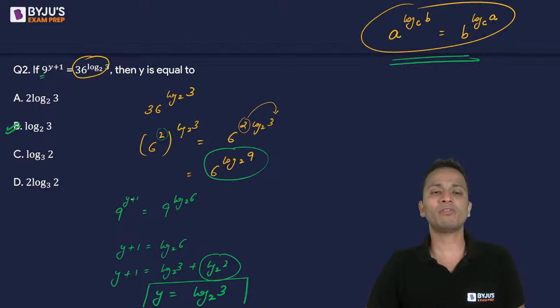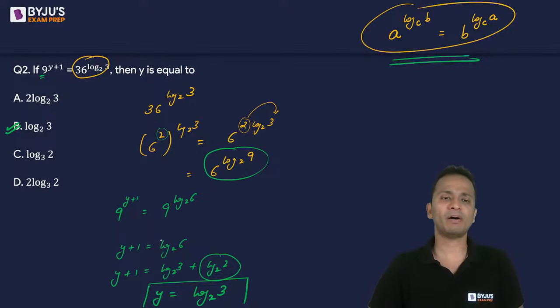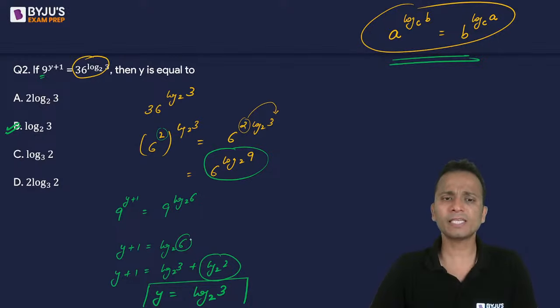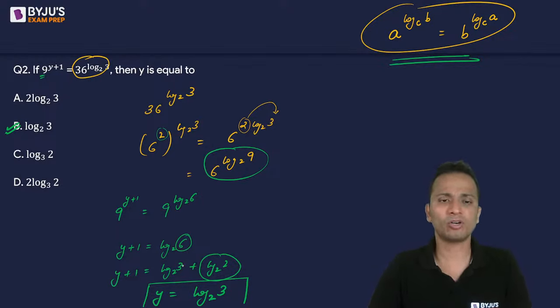So now 9 raised to the power y plus 1 is equal to 9 raised to the power log of 6 to the base 2. Then I have simplified it by equating the powers. Y plus 1 is equal to log of 6 to the base 2. 6, which is 2 into 3, can be written as 3 into 2 or 2 into 3, whatever. So it will become log of 3 to the base 2 plus log of 2 to the base 2.